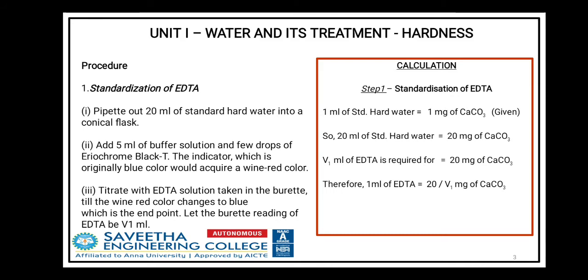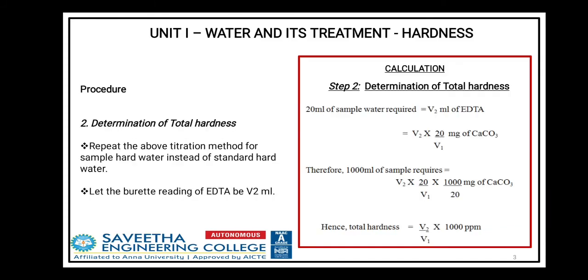After that, we add 5 ml of buffer solution and a few drops of indicator, and immediately it forms a wine red color. After that, we titrate it against EDTA solution. The end point is the color change from wine red to steel blue. We note down the burette value and take it as V1 ml.